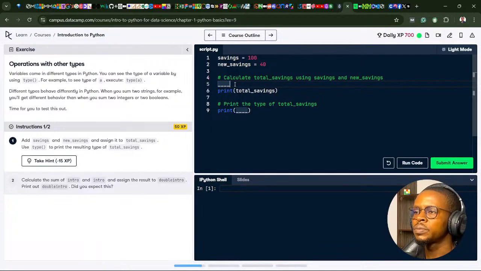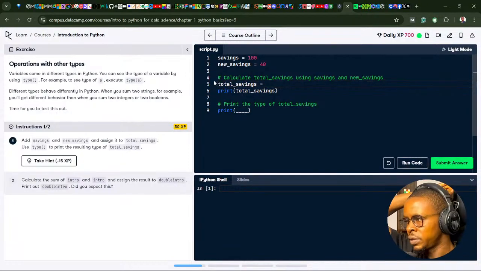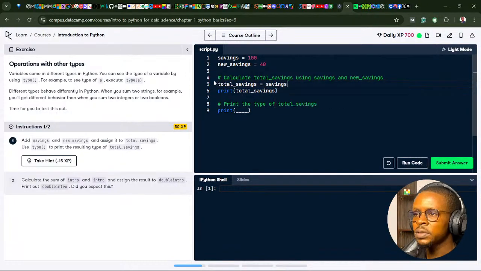Okay, so we have to create a total savings here. Total savings is going to be savings plus new savings. So it's assigned to total savings. Now we're going to print the type of total savings. Print total savings. Let's run the code.